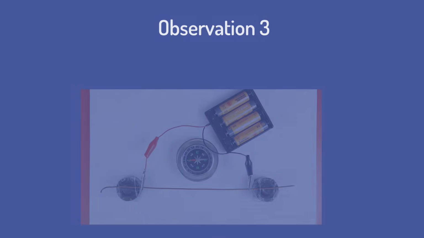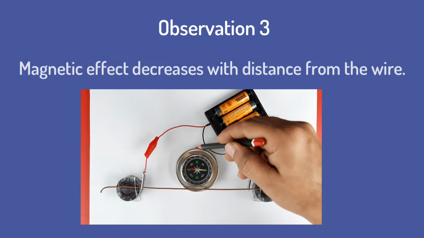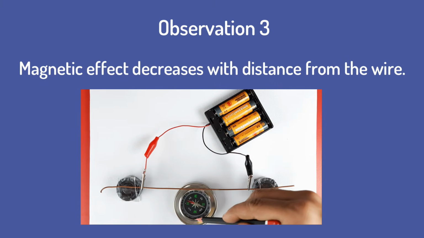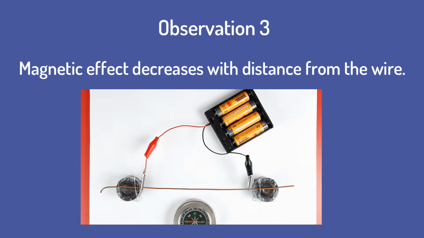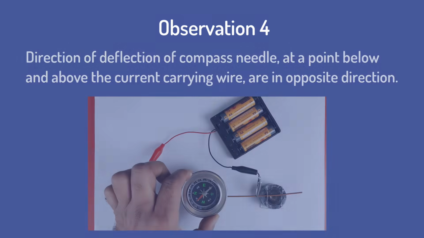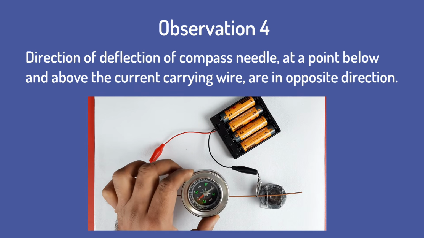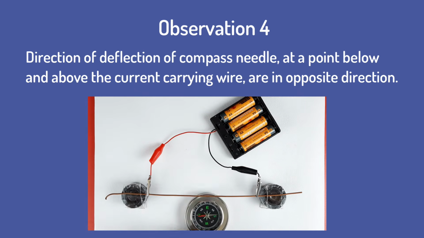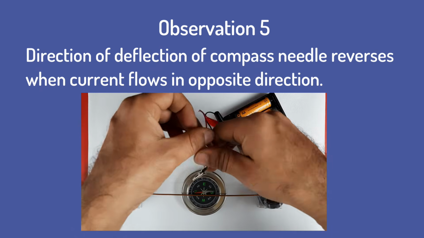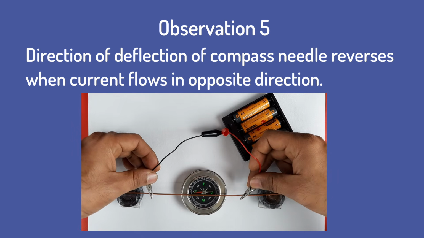Number 3. Magnetic effect of current carrying wire decreases as we move away from the copper wire. That means the magnetic field strength is inversely proportional to the distance from the current carrying wire. Number 4. The direction of magnetic field above and below the current carrying copper wire are opposite. Number 5. Direction of deflection of compass needle depends upon the direction of current flow in the wire.